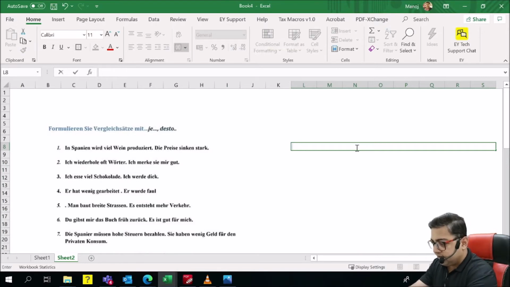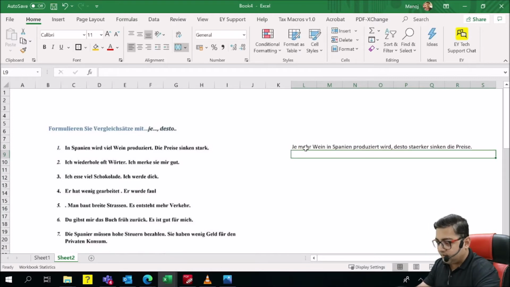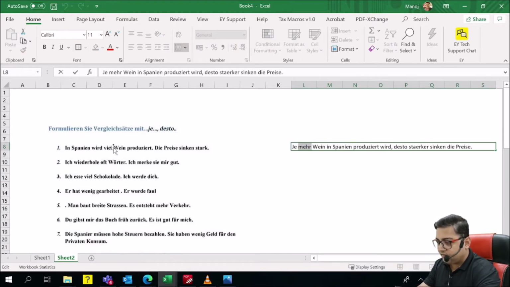Je mehr Wein in Spanien produziert wird, desto stärker sinken die Preise. See, mehr is the comparative form of viel. Wein in Spanien produziert wird is in the end. Though it's a passive sentence, the verb is in the end. Desto, you can use umso as well.